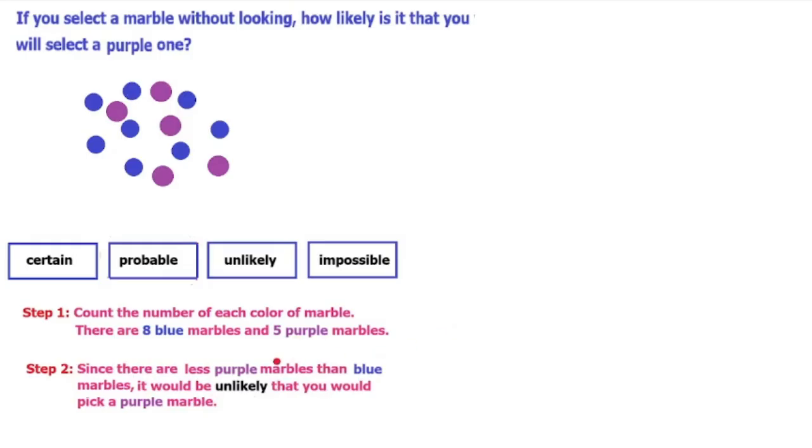The next step is to understand that since there are less purple marbles than blue marbles, it would be unlikely that you would pick a purple marble. So the answer to this problem is it's unlikely that you would pick a purple marble. So let's circle that one. And that's the answer. So let me go through the other options and how they would look.